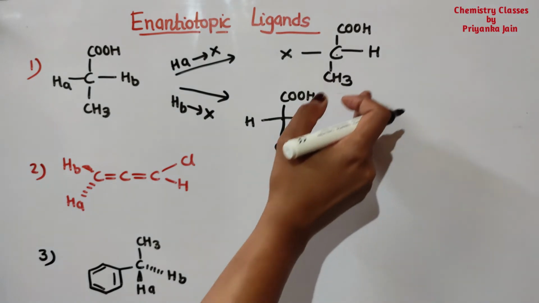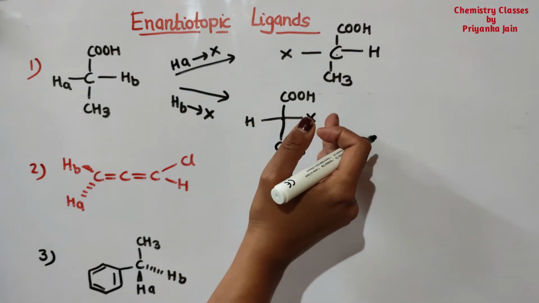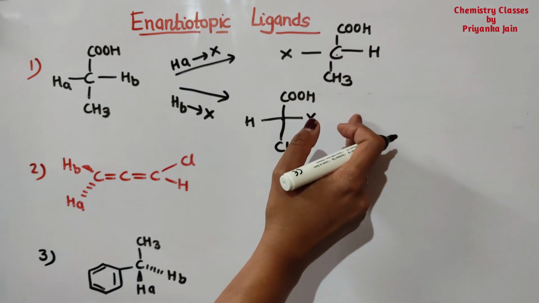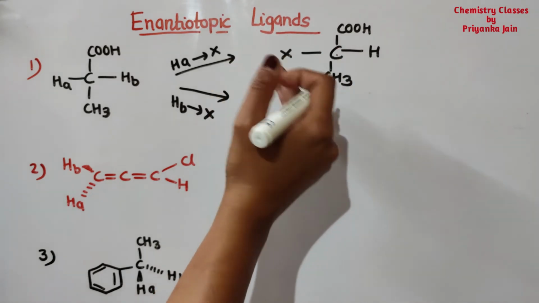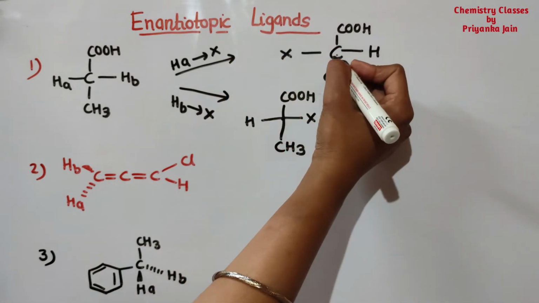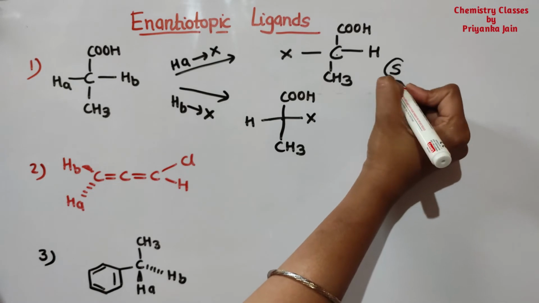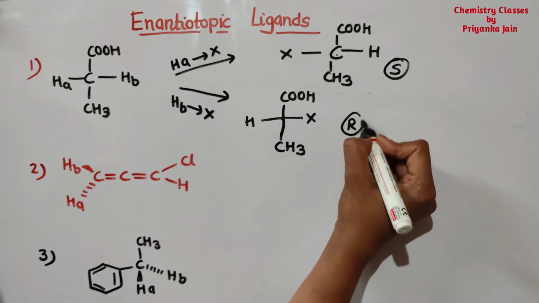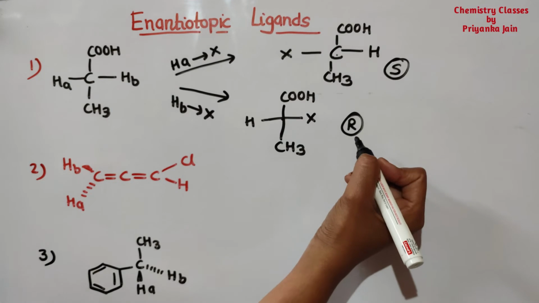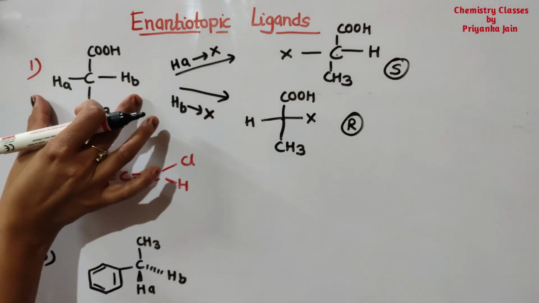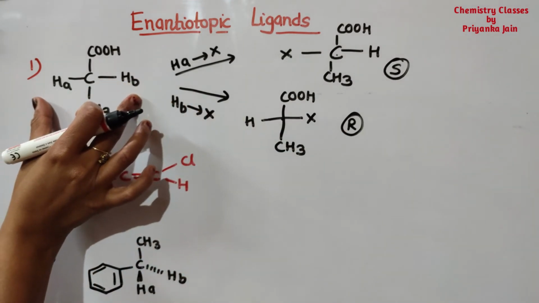It means the two new molecules are now enantiomers. These are mirror images of each other. If we look at their configuration, then we can see this is the S isomer and this is the R configuration. So these two are the enantiomers. So such types of ligands are called enantiotopic ligands.